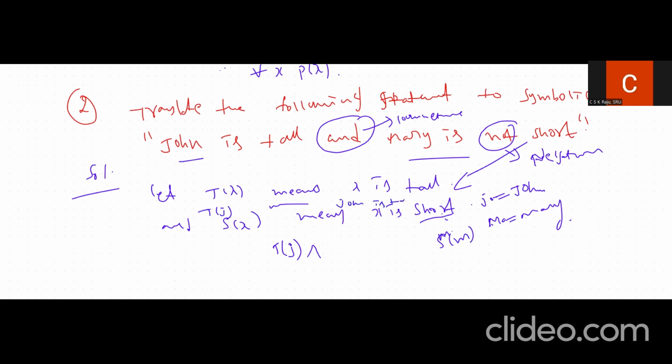We also have another proposition, a negation of short: Mary is not short, so not S of m.